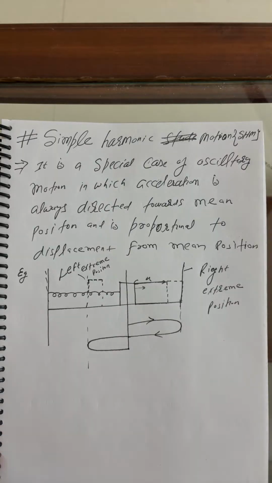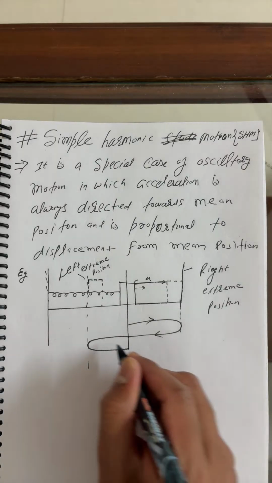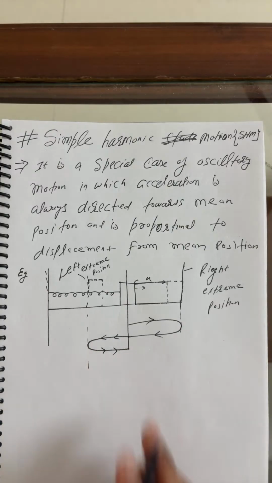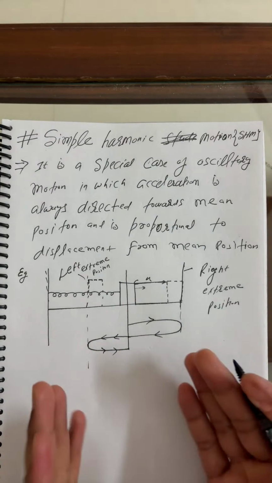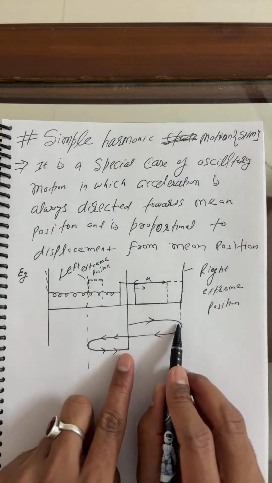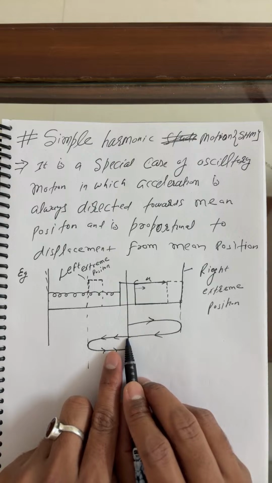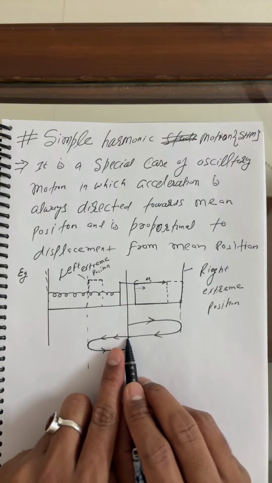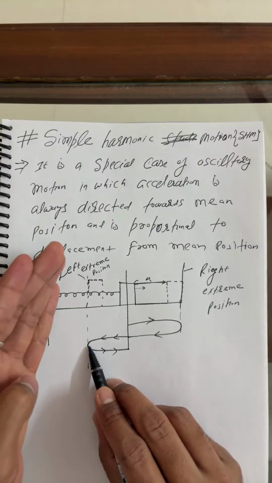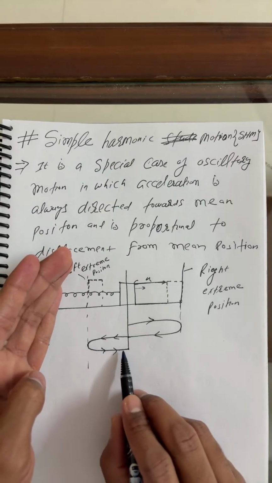This is simple harmonic motion. This is one complete oscillation of the particle. The particle moves from here to here, then comes back to the mean position, then from the mean position to maximum displacement at the left extreme position, and the particle again comes back.